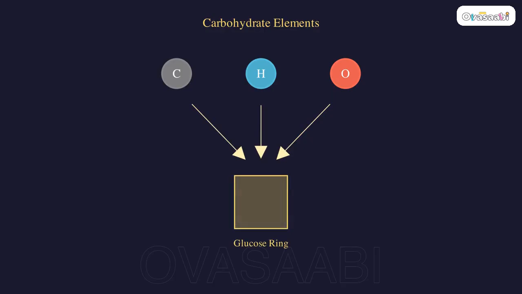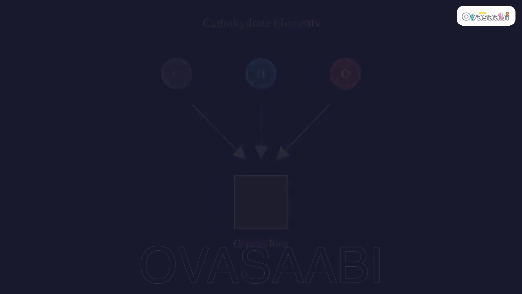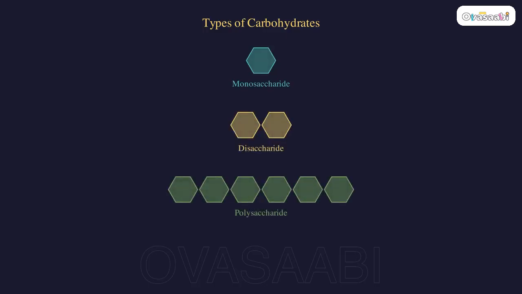Carbohydrates contain carbon, hydrogen, and oxygen. These three elements bond together to form sugars like glucose. Sugars come in three sizes: monosaccharides, disaccharides, and polysaccharides, from single units to long chains.